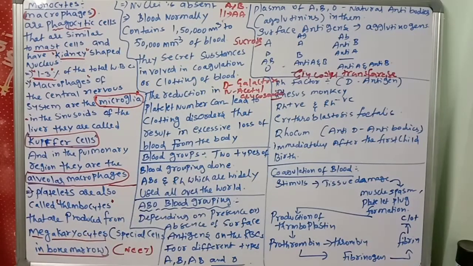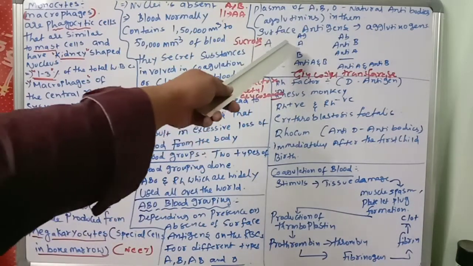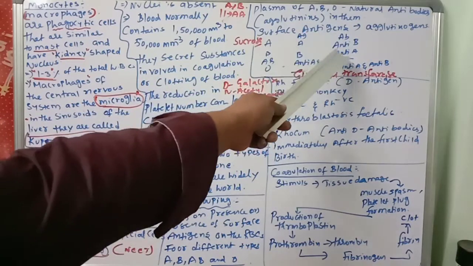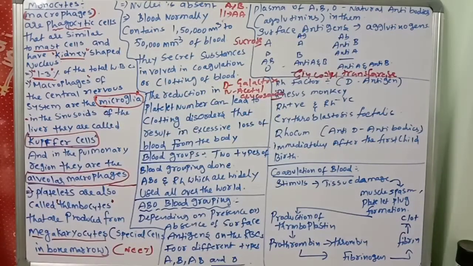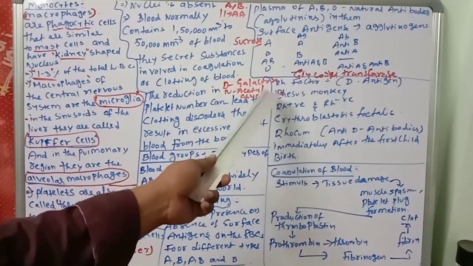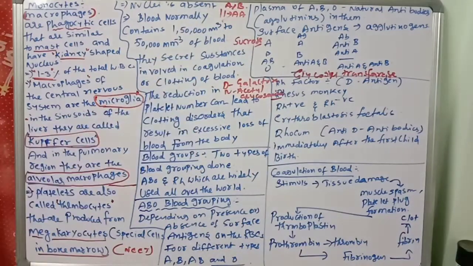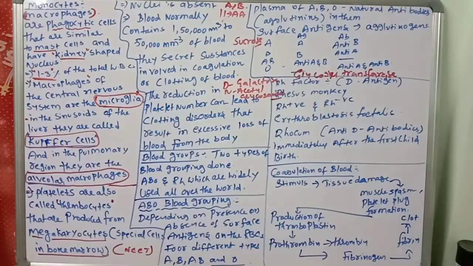Blood groups: two types of blood grouping are done, ABO and Rh, which are widely used all over the world. ABO blood grouping depends on the presence or absence of surface antigens on the RBC, giving different types: A, B, AB and O. Plasma has natural antibodies, agglutinins, and the surface antigens are agglutinogens. A blood group has antigen A, antibody B. B blood group has antigen B, antibody A. AB blood group has antigens A and B, no antibodies. O blood group has no antigens, and anti-A and anti-B antibodies are present. These agglutinogens are mainly formed from sucrose, D-galactose, N-acetylglucosamine, and amino acids, and the genes of A and B. These catalytic reactions take place by glycosyl transferase.